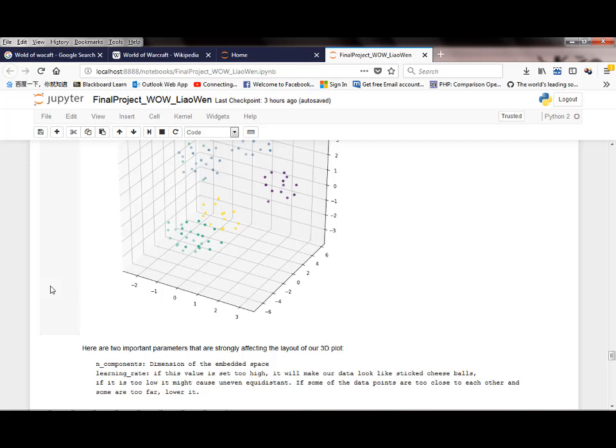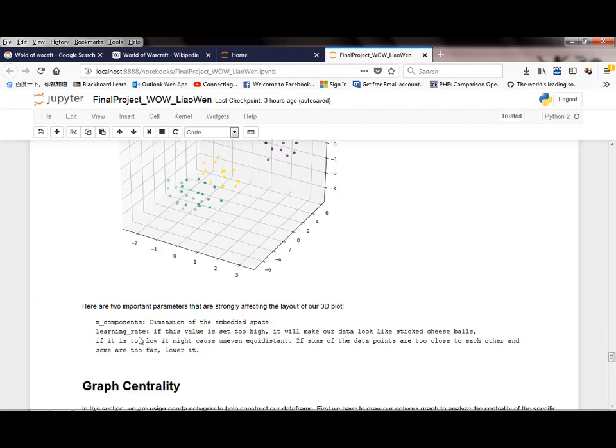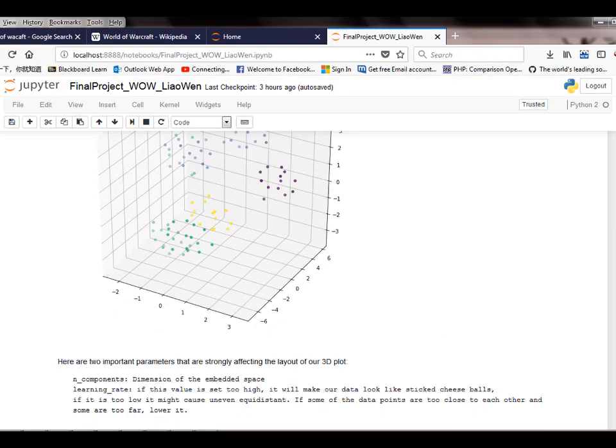And the second one is learning rate. This is very important because if this value is too high, it will make our data look like very condensed balls. If it's too low, our data may look pretty uneven. So if the data points are too close to each other or too far from each other, we have to lower it a little bit.